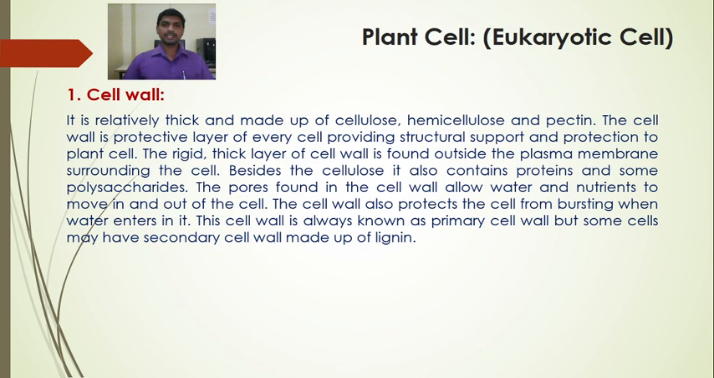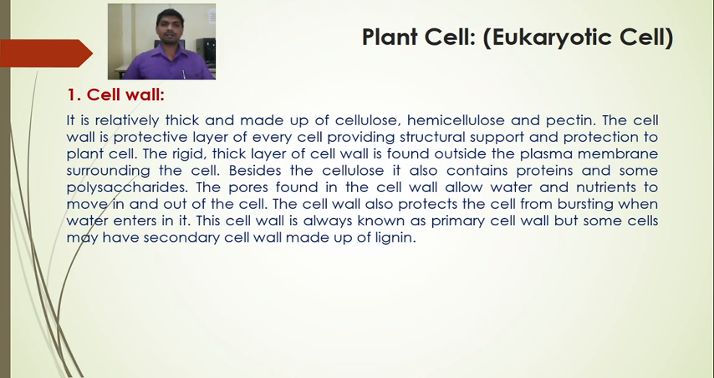The rigid thick layer of the cell wall is found outside the plasma membrane surrounding the cell. Besides the cellulose, it also contains protein and some polysaccharides. The pores found in the cell wall allow water and nutrients to move in and out of the cell. The cell wall also protects the cell from bursting when water enters the cell.